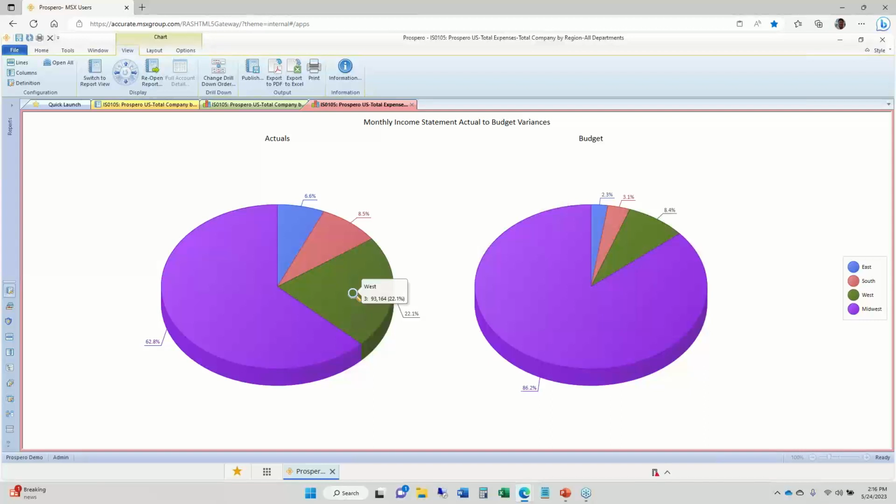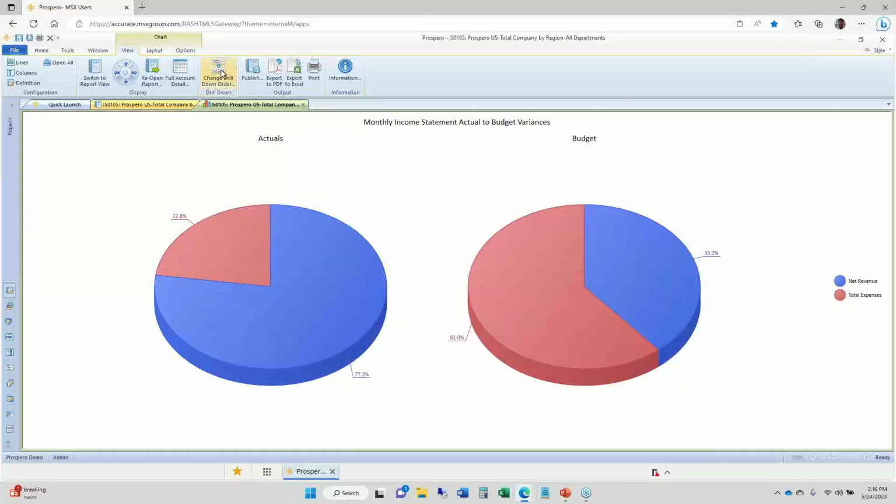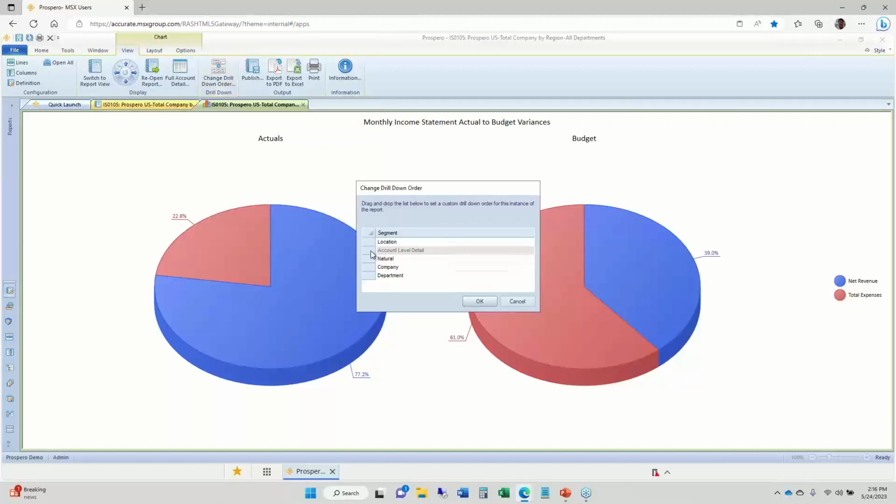Now, the same way I changed the drill down order for my numeric report format, I can change the drill down order for the charts and graphs in here as well. So let me go back to the previous pie chart. I'll go back to the top and select change drill down order. And let's go back to account level detail. I'll take this back to the top.